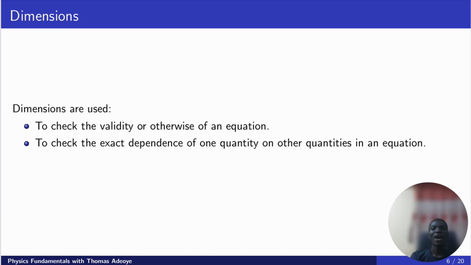Because before an equation can be valid, one of the conditions it must satisfy is that it has to be dimensionally consistent or dimensionally balanced. So you get to understand this the more as we move further. We are going to solve problems. Physics involves solving a lot of problems, and that's one of the ways we thrive.